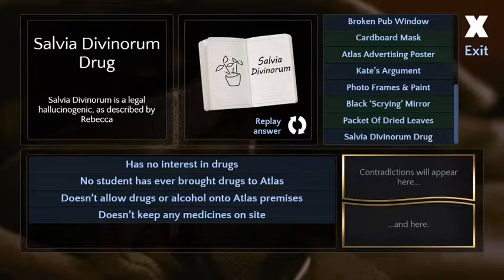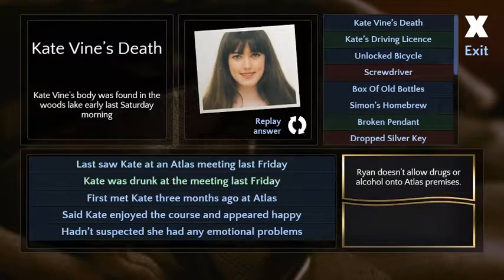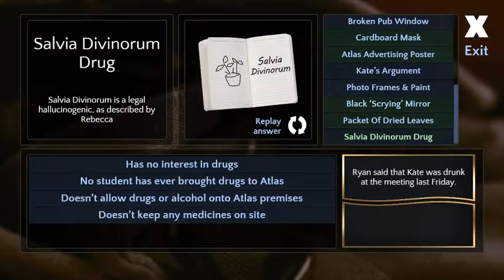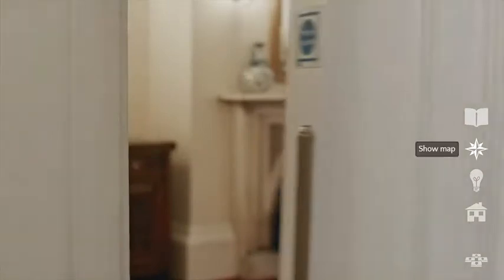But if they couldn't have alcohol, why would they let her be drunk on site all the time? Doesn't matter. It doesn't matter. Okay, alright, just checking. It doesn't matter, apparently. Okay. Don't worry about that.